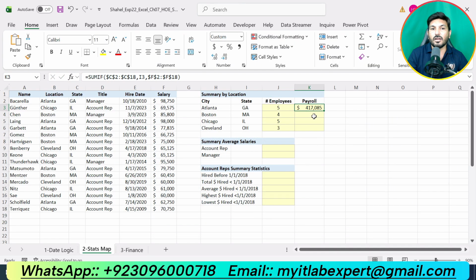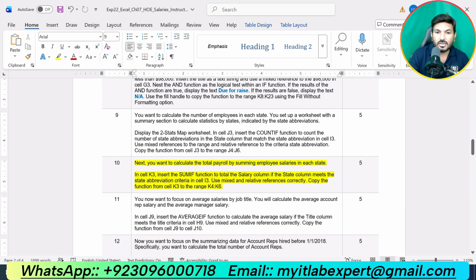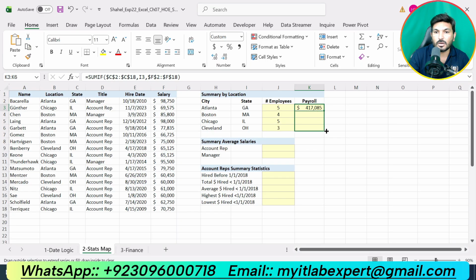Here we got 4,170,085 for the state GA. That is the total salary. Now we are supposed to use the fill handle to copy the formula down and use fill without formatting.